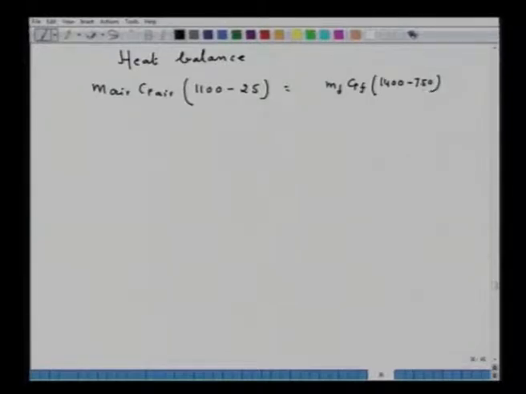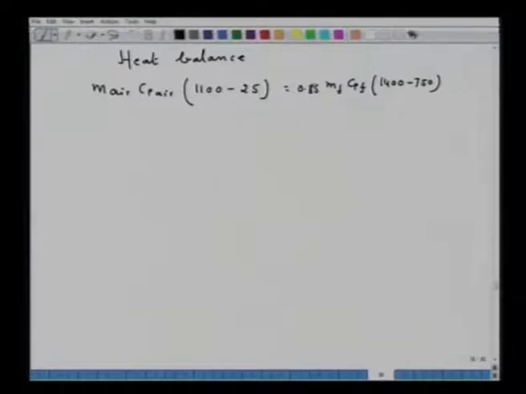Now, heat given by the flue gas will be equal to heat taken by the air. But here it is given that only 85% of the heat given by the flue gas can be recovered in air. So, we have to multiply this by 0.85. So, this is the starting point for the solution of this particular problem.